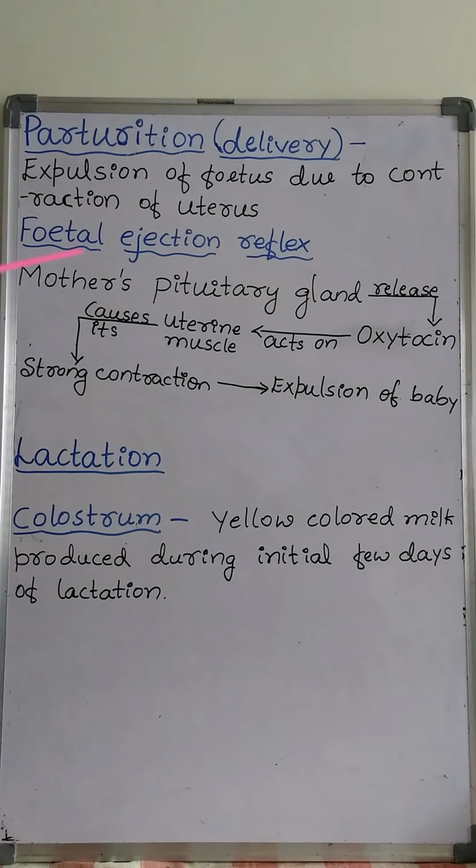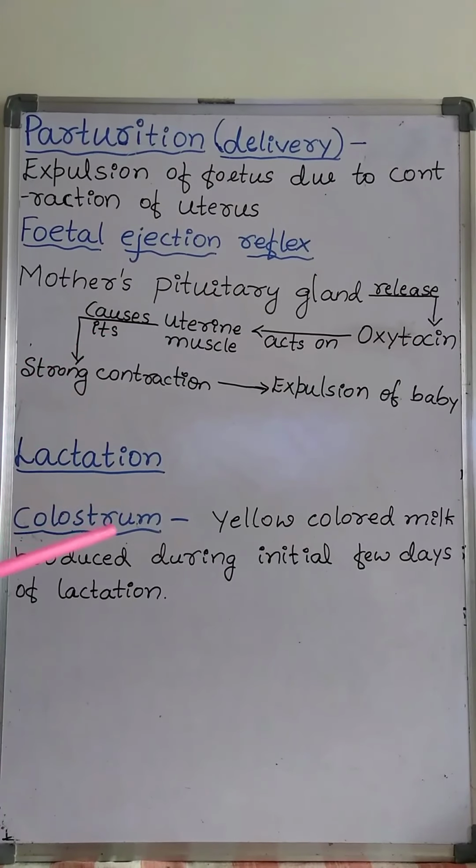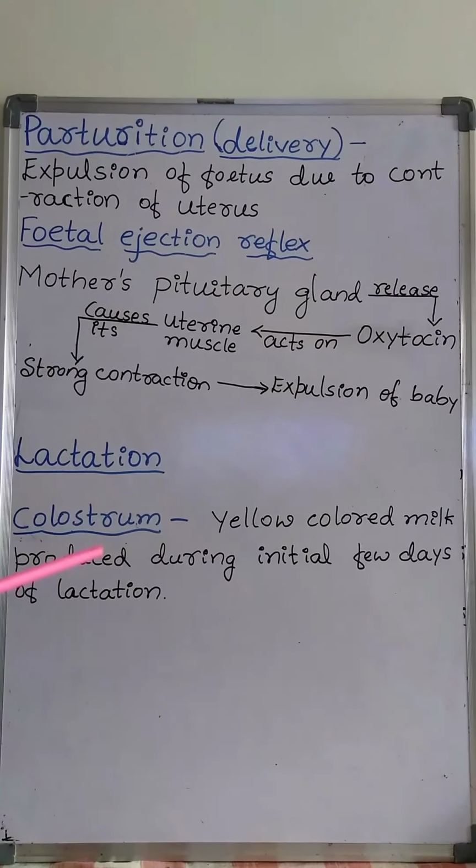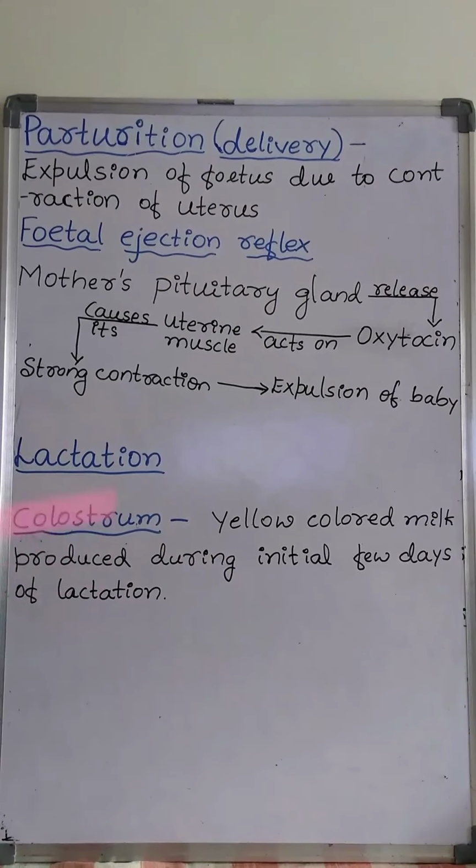Fetal ejection reflex induces the parturition. That means the parturition signals originate from the fully developed fetus and the placenta, which induce mild uterine contraction. That is called fetal ejection reflex.